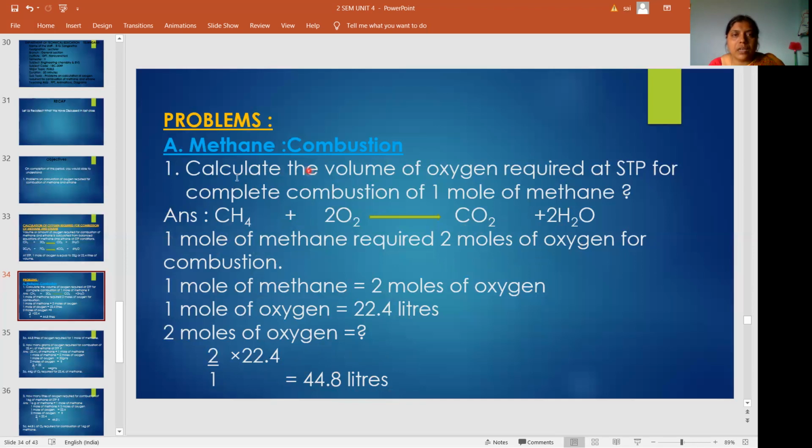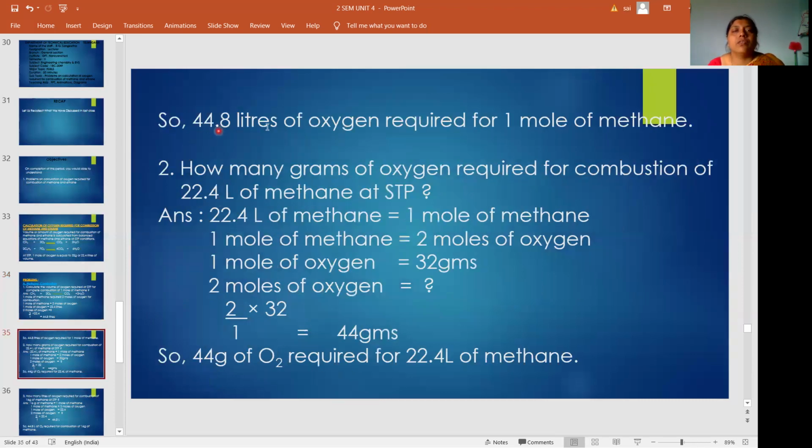What is the question here? Volume of oxygen required for complete combustion of 1 mole of methane. So for 1 mole of methane, you require 2 moles of oxygen. 1 mole of oxygen volume is 22.4 liters, and 2 moles of oxygen volume is 44.8 liters. That means 44.8 liters of oxygen is required to combust 1 mole of methane. So here I wrote 44.8 liters of oxygen required for 1 mole of methane.